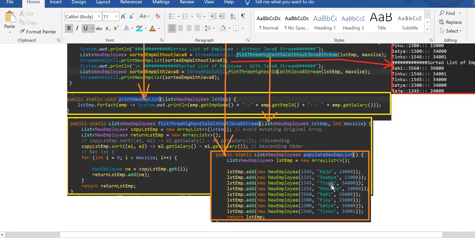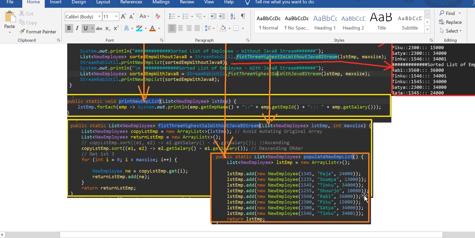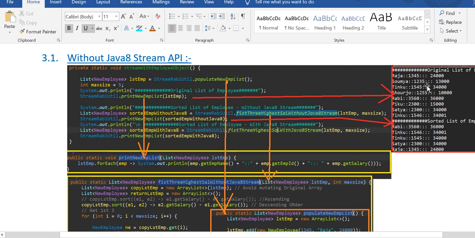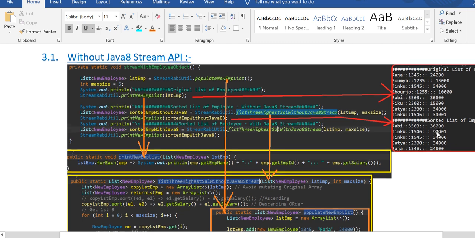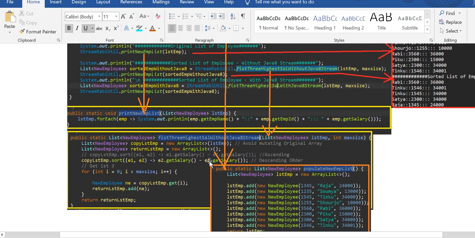First I have added multiple employees with salary. Okay, and here you see a list of records, and then after that sort it. How can we sort it? I can sort it with e2.getSalary minus e1.getSalary. So this is the descending way. If it's ascending, e1.getSalary minus e2.getSalary. So the array I have sorted.